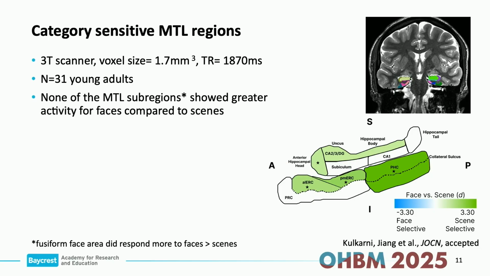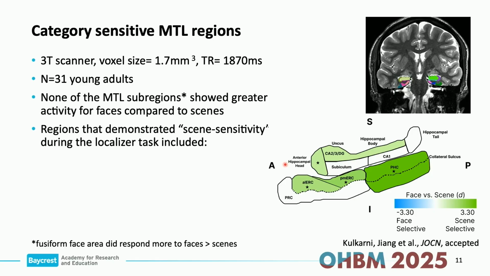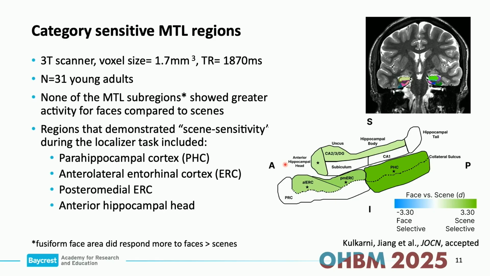Interestingly, none of the regions within the medial temporal lobe showed preference for faces, although the fusiform face area, of course, we checked that to make sure nothing seriously wrong was going on with the analysis, and that did respond more to faces than scenes. But within the medial temporal lobe itself, we really saw this strong preference for the scenes over the faces. So I just told you which regions those are, sorry.